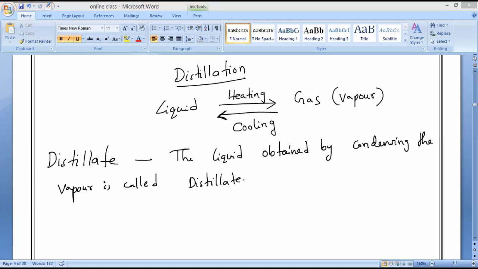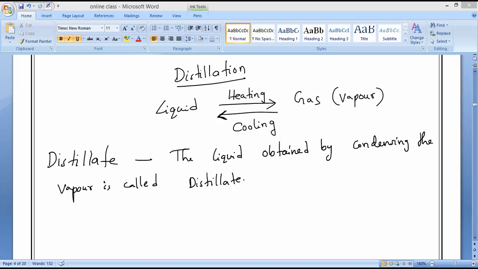Even nowadays, in medical departments and many medical units, distillation is a common technique. So now you can see, distillation means we first vaporize and again condense back into liquid. At a time heating, at a time cooling also takes place.